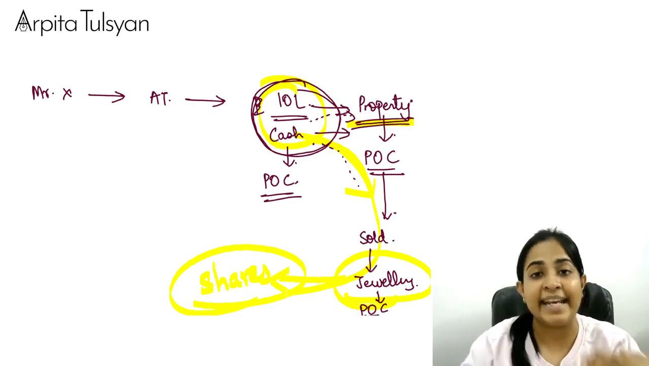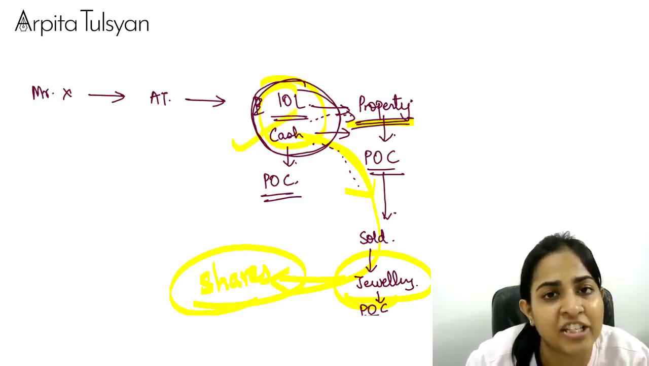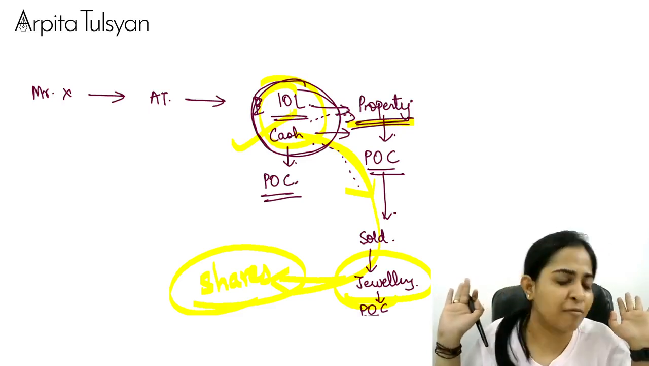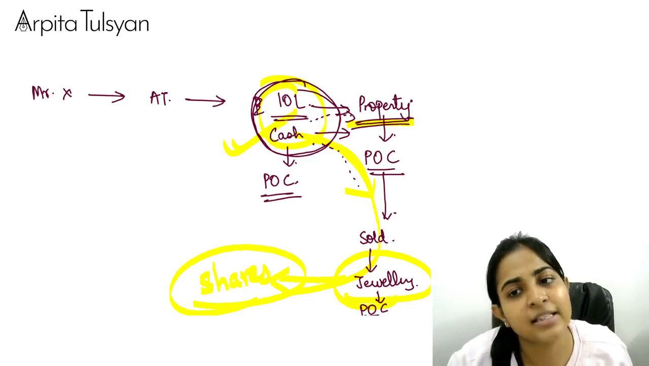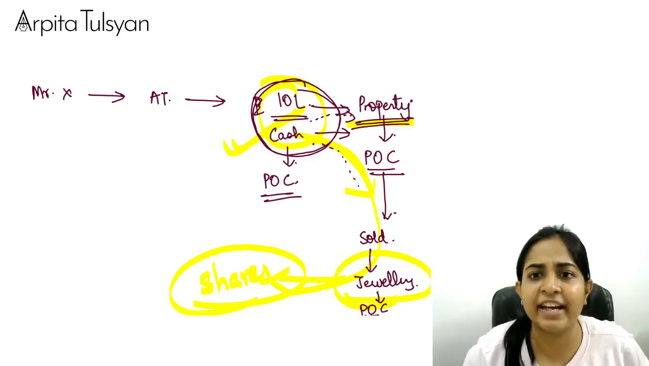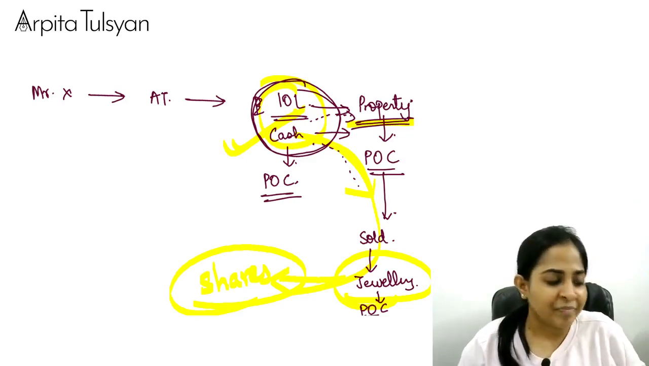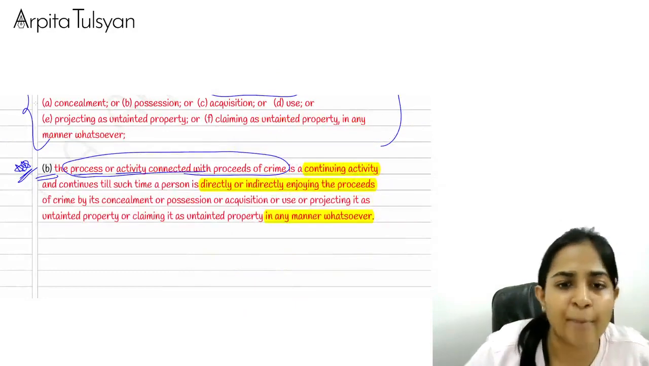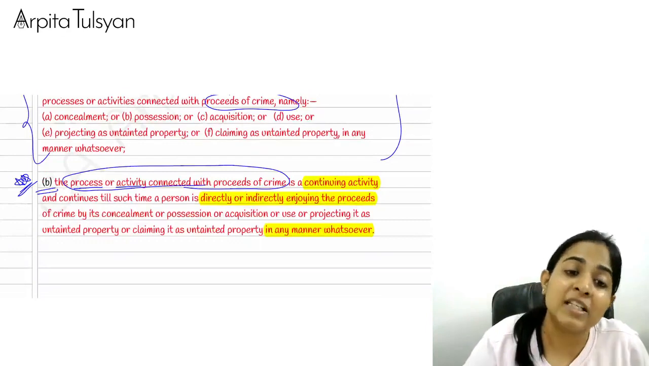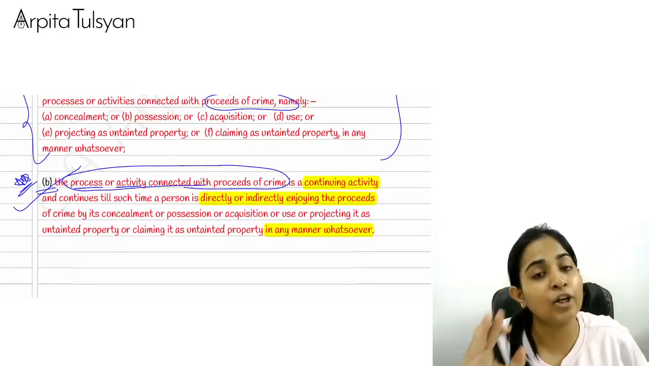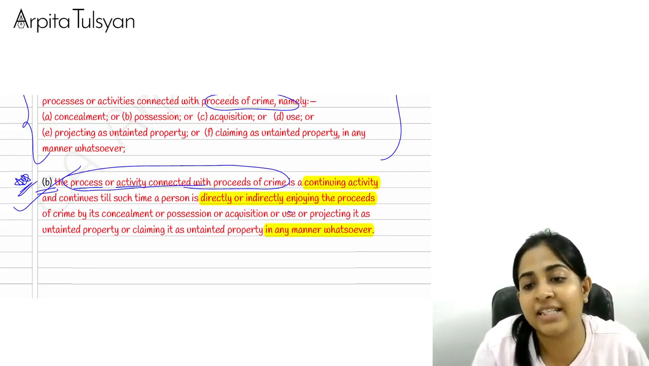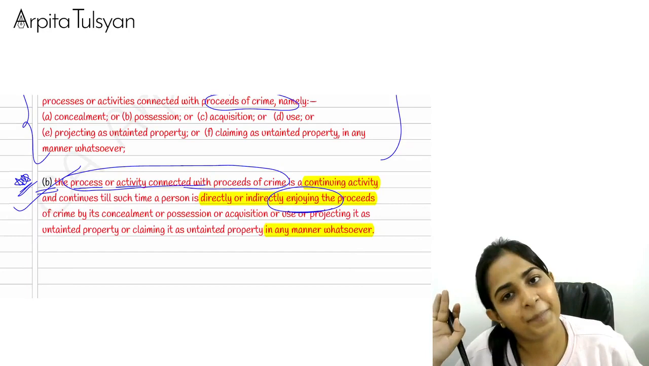So as soon as the nature of this 10 lakh changes, from cash to property to jewelry to shares, it does not mean that he is now free from the offense of money laundering. No. Till the time he enjoys this 10 lakhs, he will be guilty of the offense of money laundering. I hope I am very, very clear with this, everyone. Yes. So this is the meaning. See, this A point is the same one, that person will be guilty. Okay, and this process will continue. That person will be guilty of the offense of money laundering till the time he enjoys, till the time that person is directly or indirectly enjoying the proceeds of crime.